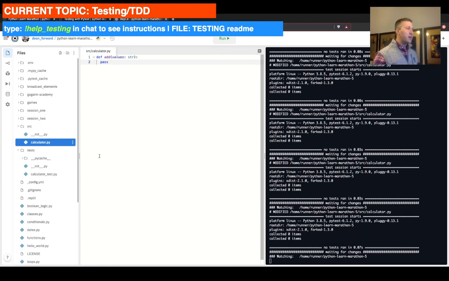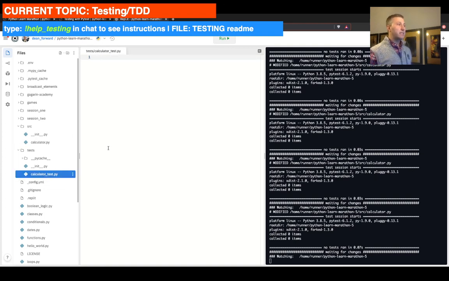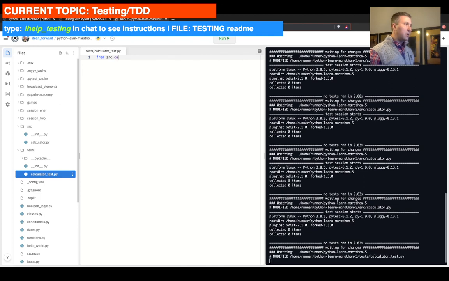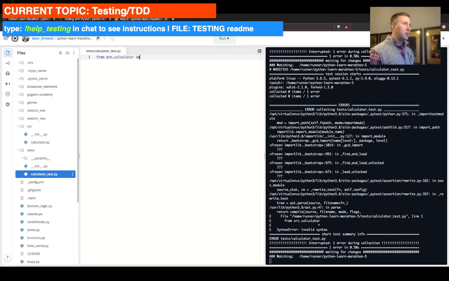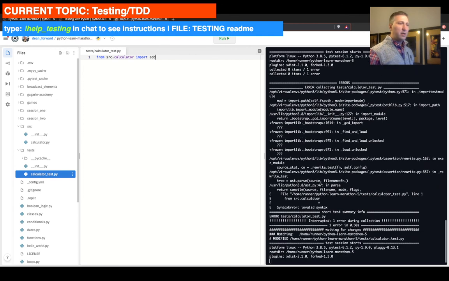All right, so we define this add function, and let's do our test-driven design, right? So the first test in our test-driven design is going to be, let's go to calculator test and set everything up there. In calculator test, we're going to be testing our add function, right? So we're going to say from src, that's our module, calculator import add. So we're going to import that there, right?